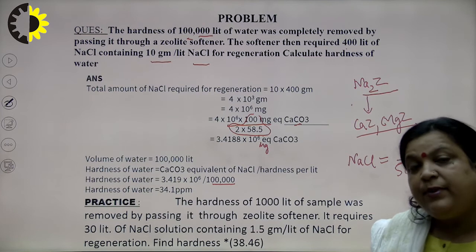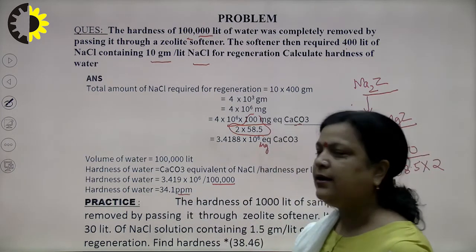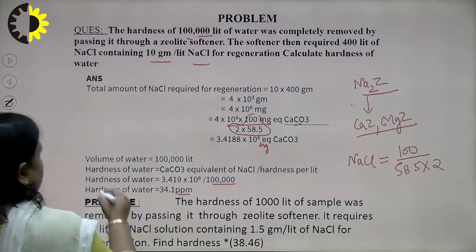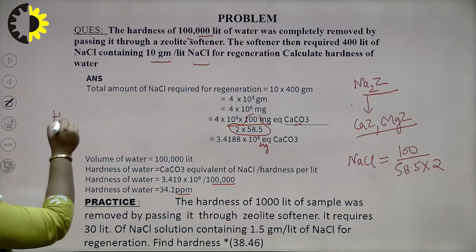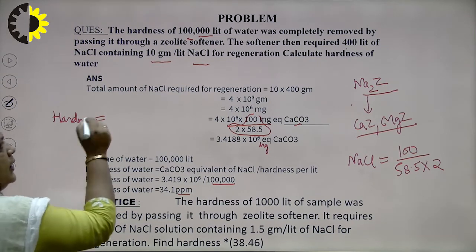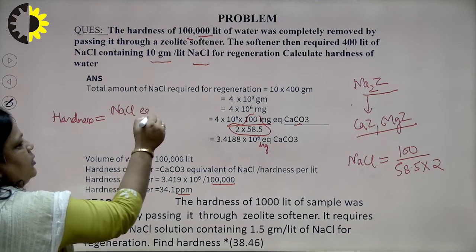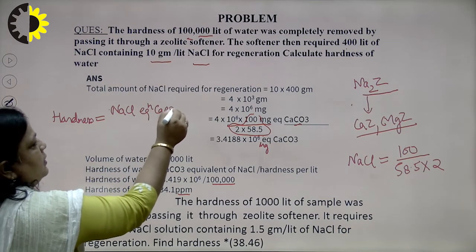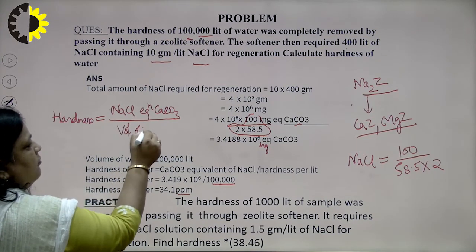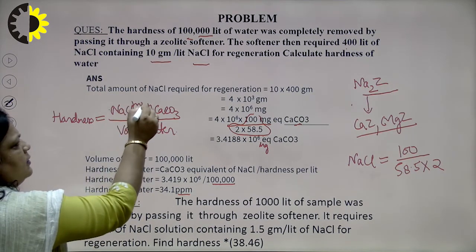That is milligram per liter equivalent to calcium carbonate, which is ppm and is known as hardness. So, we can say the formula: hardness is equal to the amount of NaCl equivalent to calcium carbonate, in milligram, divided by the volume of water.